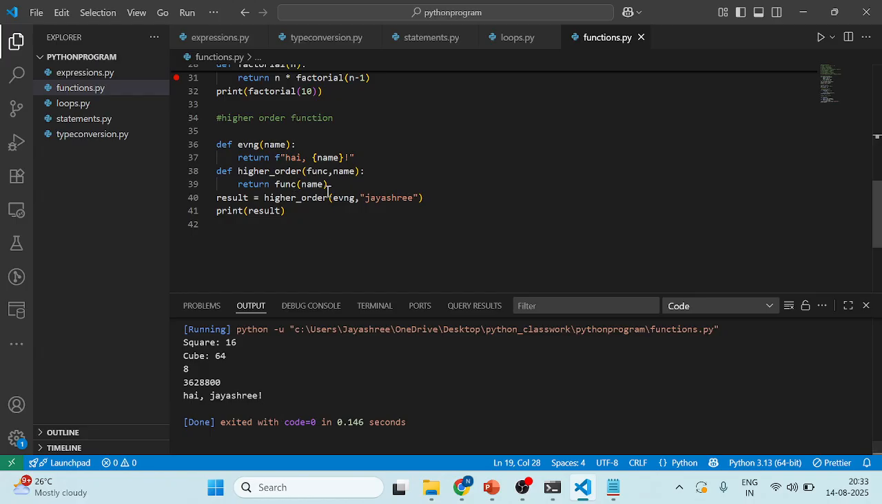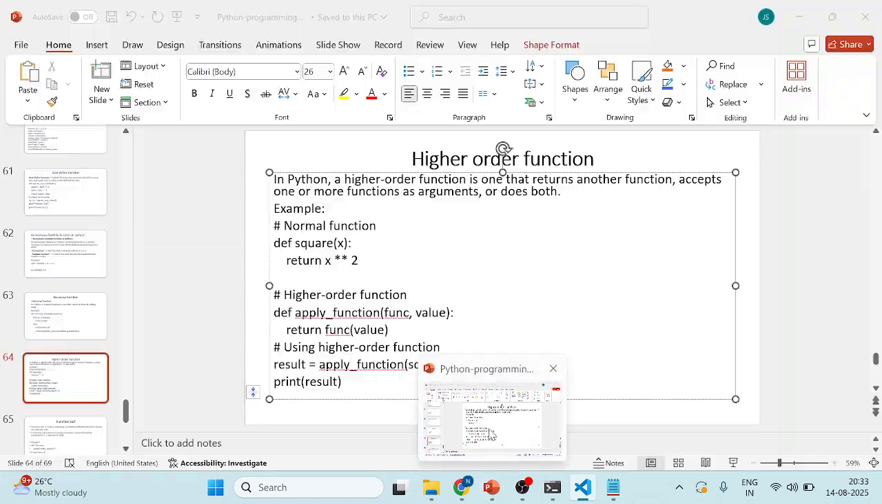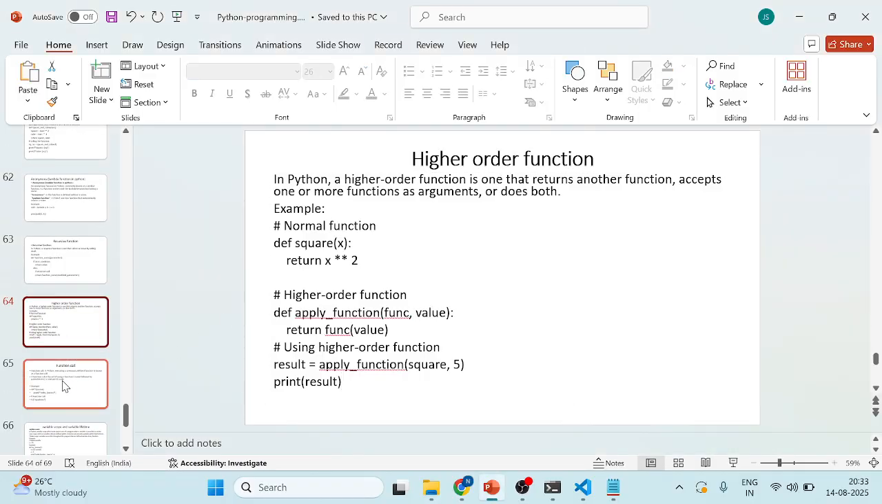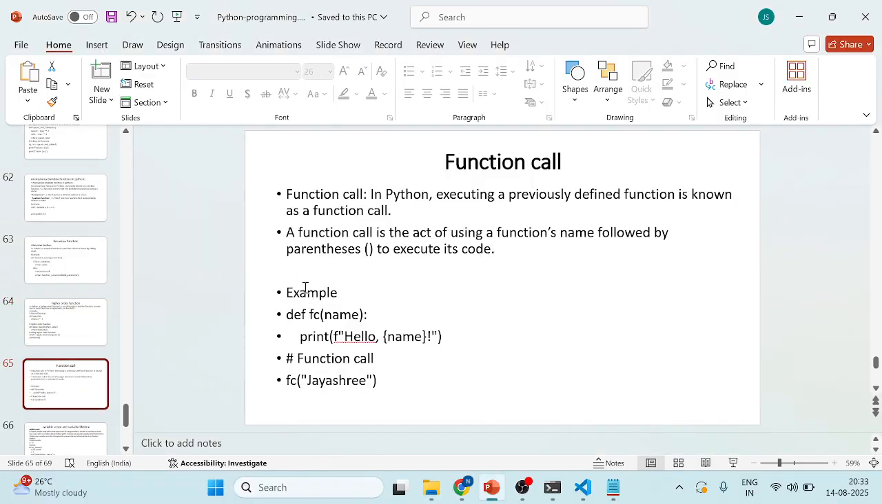So hi Jayashree. It is printing dynamically. The two arguments are printing. This is function 1 and function 2. Two functions at a time I am using in the higher order as well. Is it clear, right, everyone? So function call we have already seen.